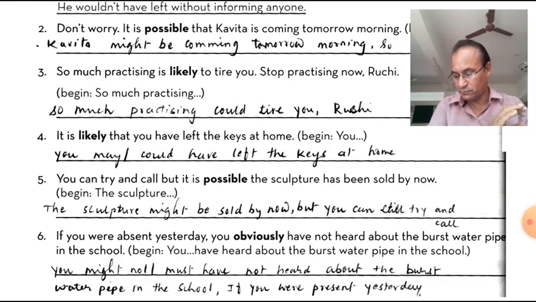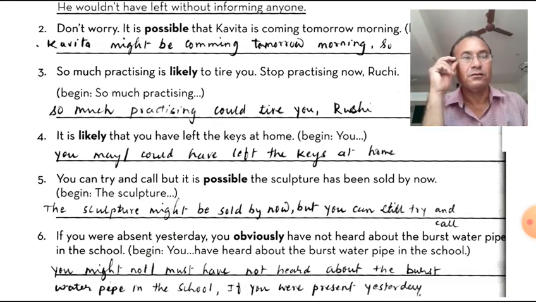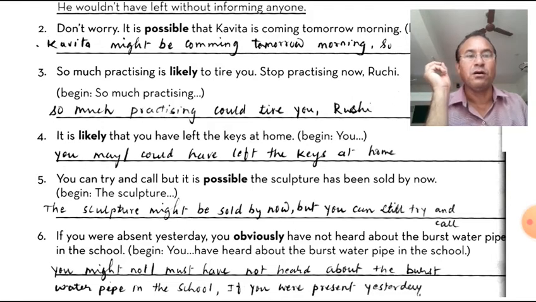Sixth one. If you were absent yesterday, you obviously have not heard about the burst water pipe in the school. Begin with "you".